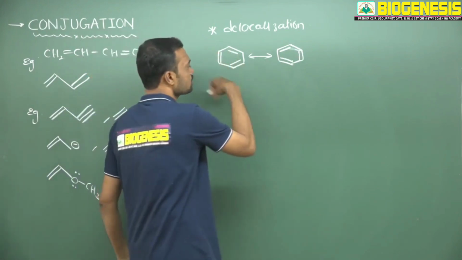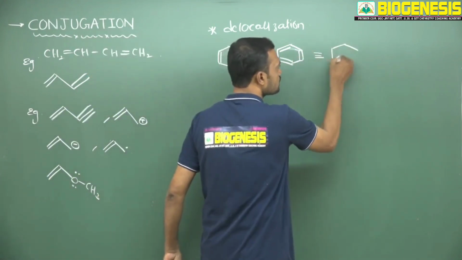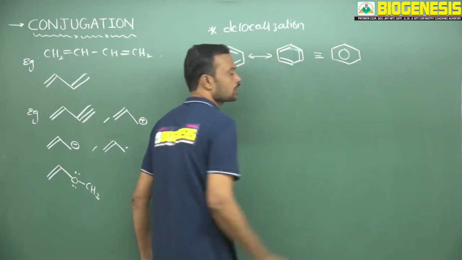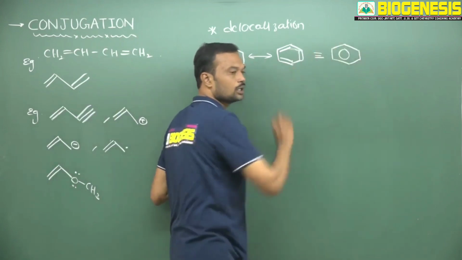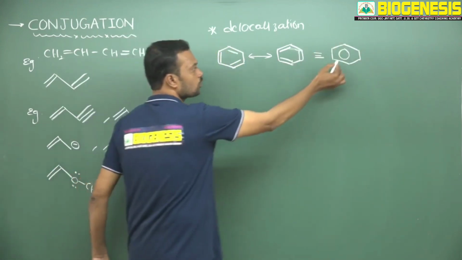So that's why the total 6 carbons help to delocalize those 6 pi electrons. So that's why they are going to be represented like this. This is called the resonance hybrid, where all electrons are continuously delocalized. This is called the continuous delocalization symbol.